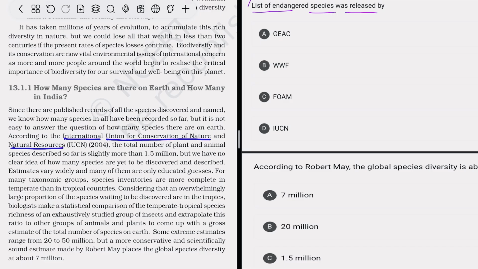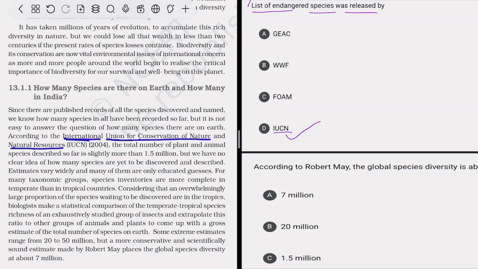First of all, what do we mean by endangered species? Endangered species are those species, either plants or animals, which are at the edge of extinction. In the near future, they can become extinct and cannot be found on the earth. That is an endangered species, and that list is released by the IUCN, the Red List of IUCN.